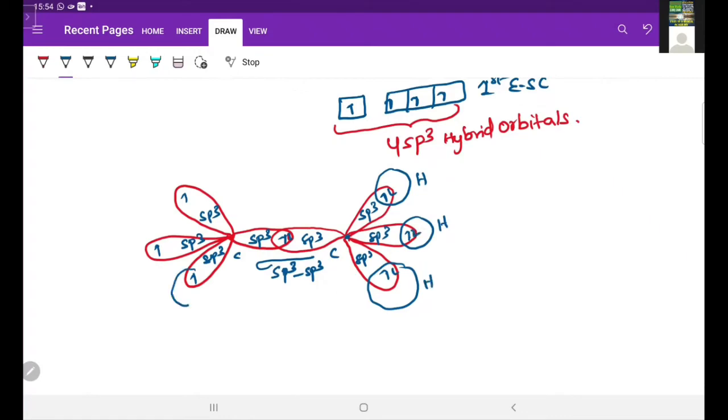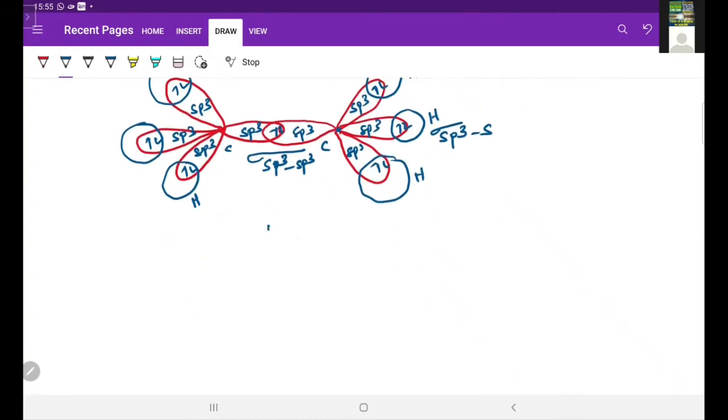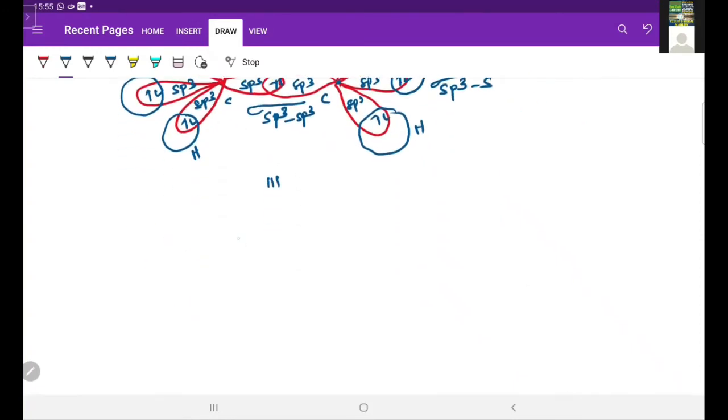Like this. So it is a sigma bond. This sigma bond is formed by sp3 sp3 overlapping. So its equivalent structure is what I am drawing. The first element is carbon. Carbon is forming the bond with carbon, a sigma bond, and the remaining 6 hydrogens are arranged like this.